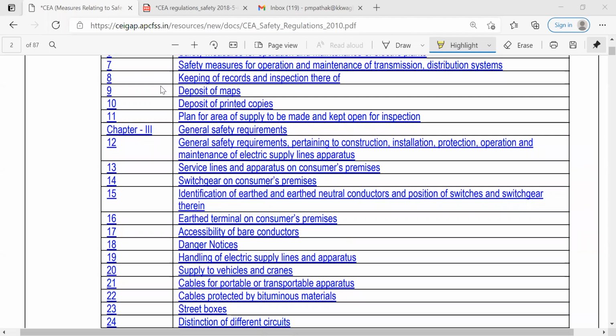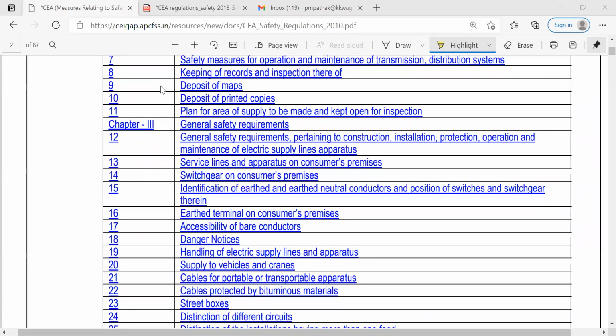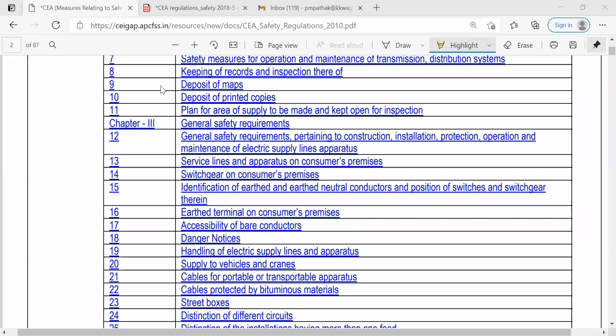Then keeping of records and inspection thereof. So whatever you have observed in the electrical plant or in the transmission work or in the distribution system works or in the storage works, whatever it may be, all these things should be recorded first.